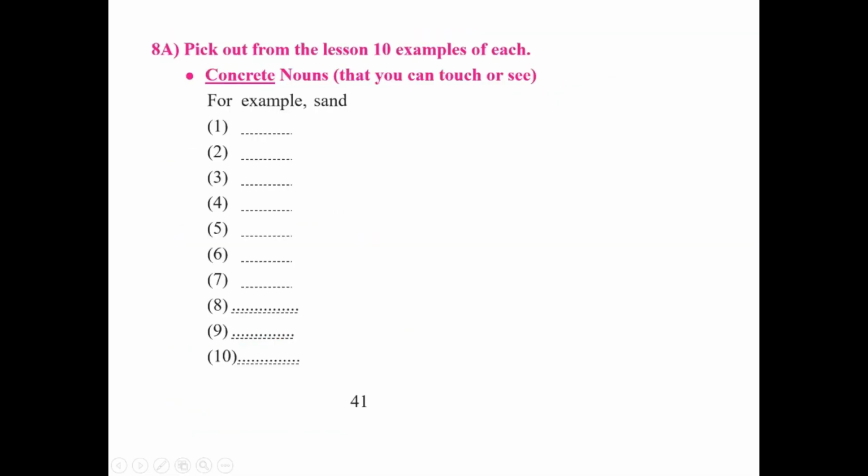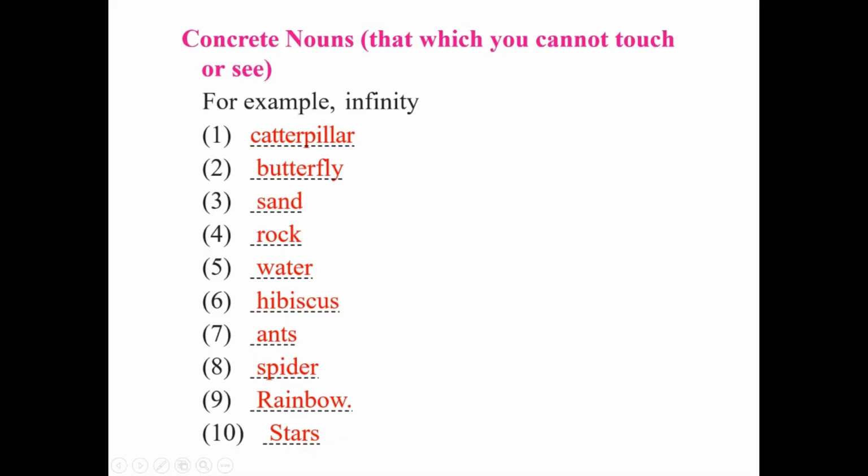Activity number 8A. Pick out from the lesson 10 examples of each. Concrete nouns. Students, what are concrete nouns? Concrete nouns are the nouns that we can see, we can touch. Let us see the solution. Caterpillar, butterfly, sand, rock, water, hibiscus, ants, spider, rainbow, stars. You can even write more examples from the text.